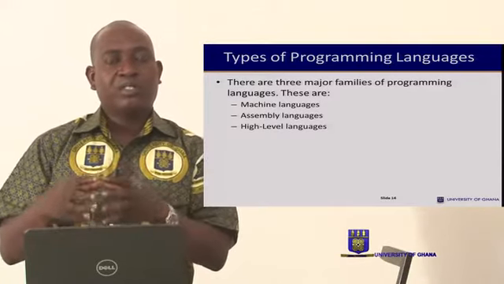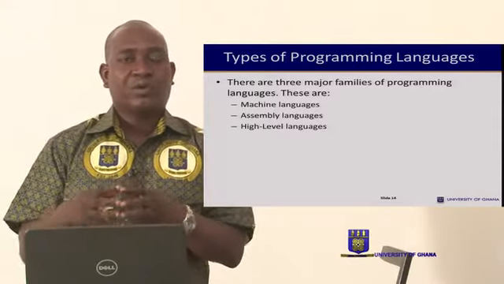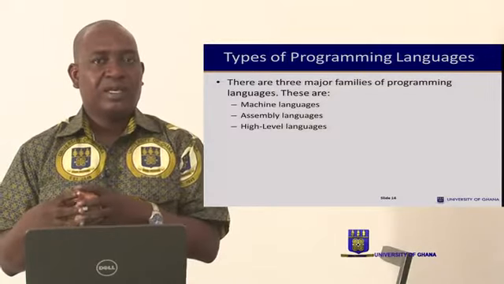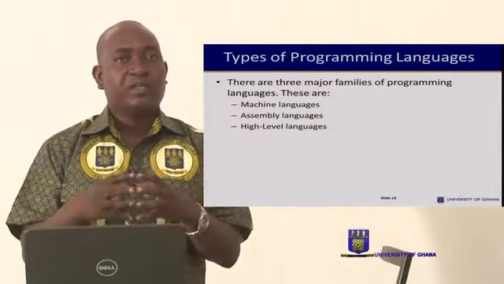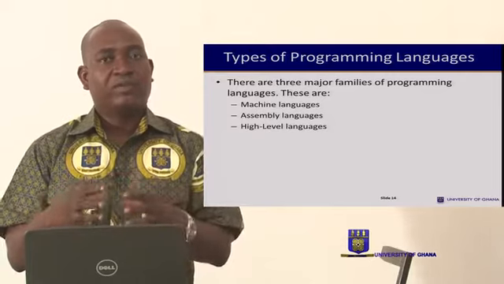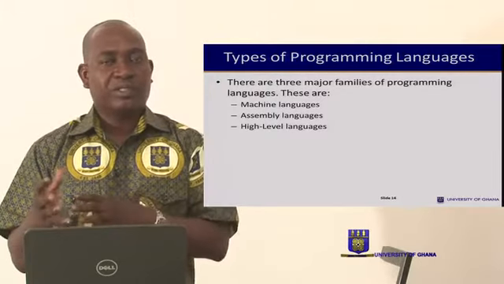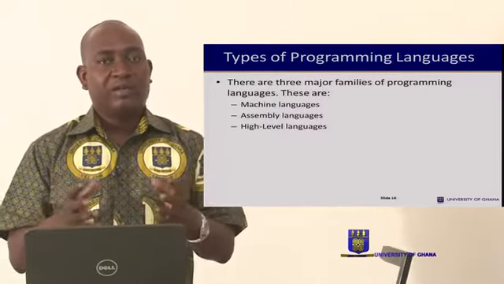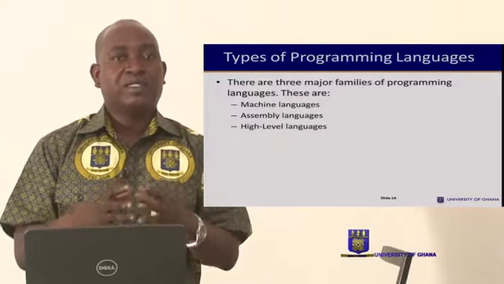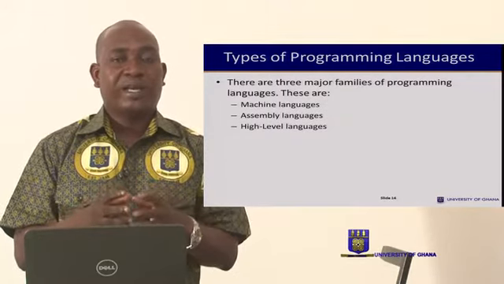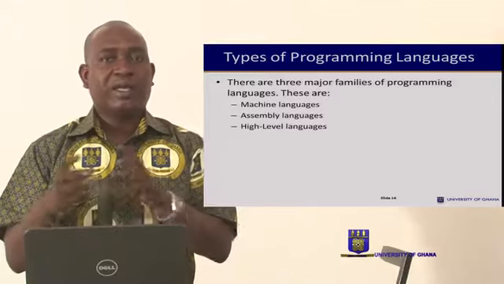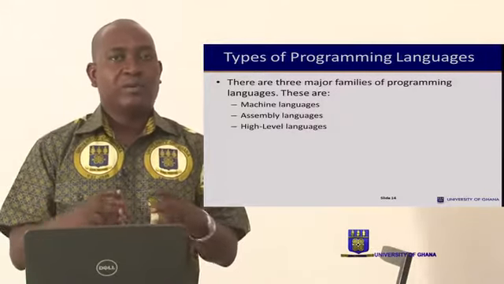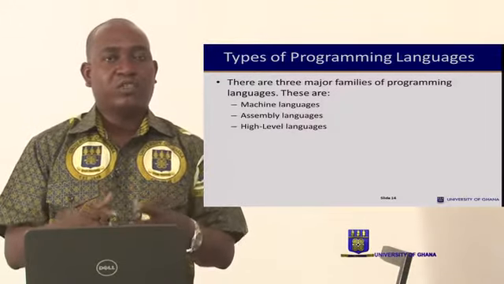But with the object-oriented, the focus is on classes and objects. And these are the sharp differences between these two high-level programming languages. With the high level, as I said earlier, you need an interpreter or a compiler to change the codes from the high-level language to machine language so as to be executed.